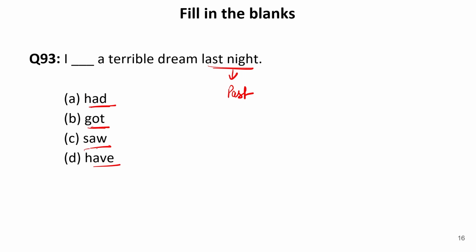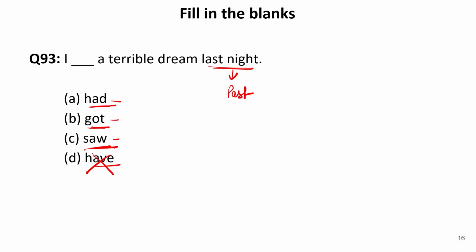Now, if we see, had is past tense, got is past tense, saw is past tense, have is not a past tense. Therefore, this option has been eliminated. Now, if we see had, got, saw. Do you really see the dreams? No. You have the dreams. You do not see them.